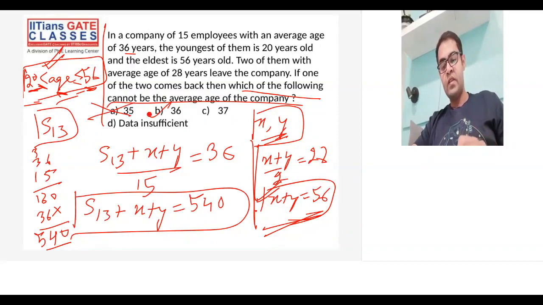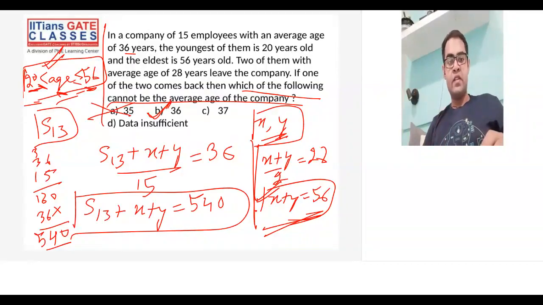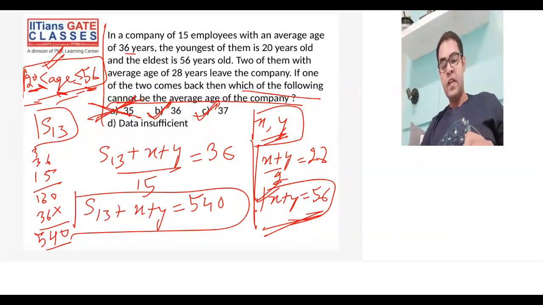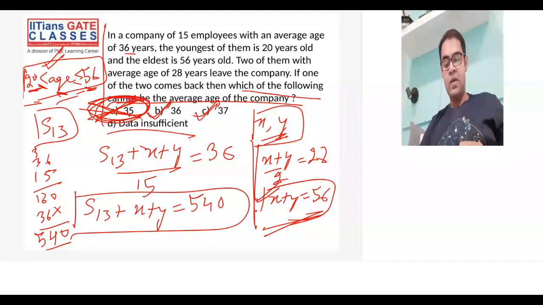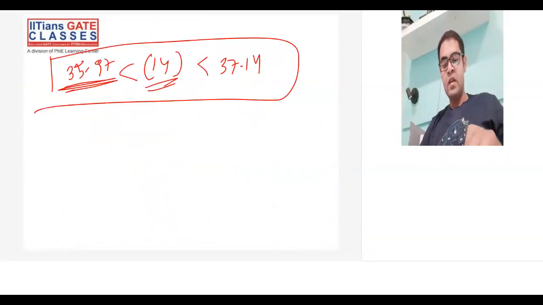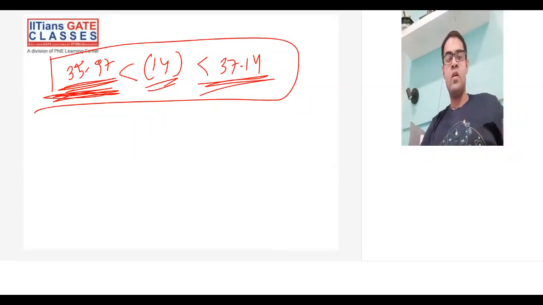It can be 36, you can take an X so that the average comes out to be 36. You can take a Y, you can take another X, and the average comes out to be 37. But it cannot be 35. Hence 35 is the right answer in this. So D is not correct. You can actually say whether this average will be 35 or not, and it will never be 35. The reason is the average is coming out to be between 35.97 and 37.14.